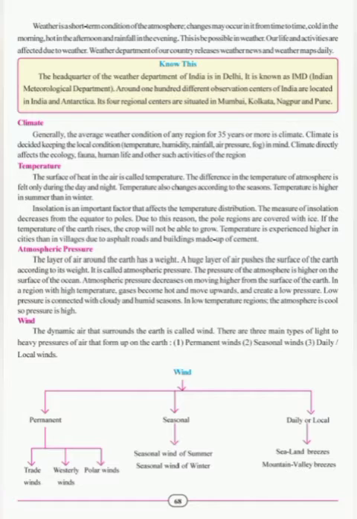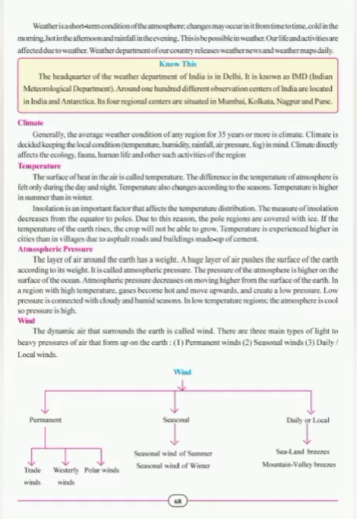Students, as the weather is a condition of atmosphere for a short time, there are changes at different times. It is possible that weather would be cold in the morning, warm in the afternoon and rainy in the evening, as I told before. Our lives and activities are affected by the weather. The meteorological department of the country releases weather forecast and the weather maps daily. The headquarters of the weather office is located in Delhi. It is known as IMD, that is Indian Meteorological Department.